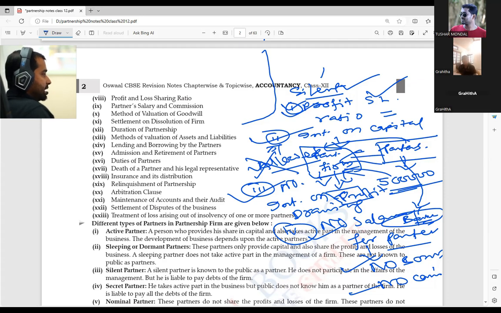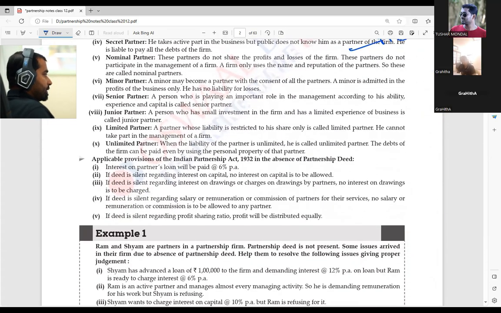One last point is there, that point also we are going to discuss here. The point is, if the partners have given any form of loan or advances, the name can be given for a loan or advances, at that time the partnership firm may say that there will be no interest, but this will not be allowed.